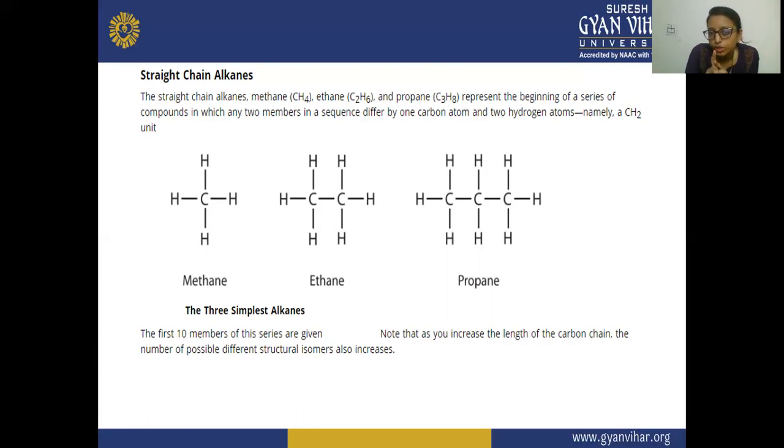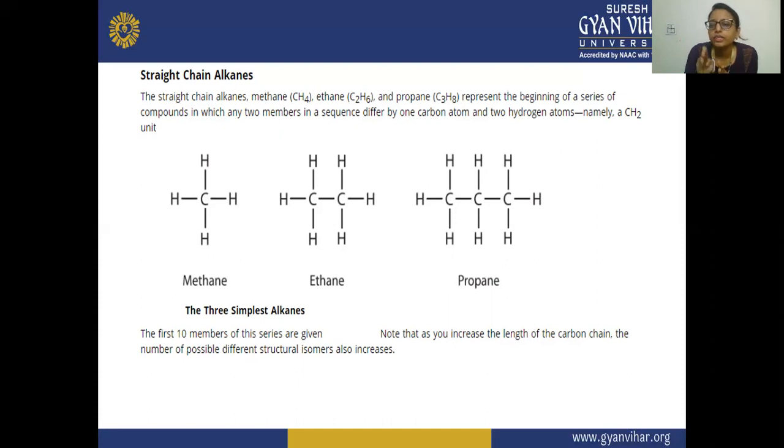When that CH2 unit is attached to methane, it becomes ethane. If the CH2 unit is attached to the second carbon of ethane, propane is formed. So these are the straight chain alkanes, the beginning of a series of compounds.